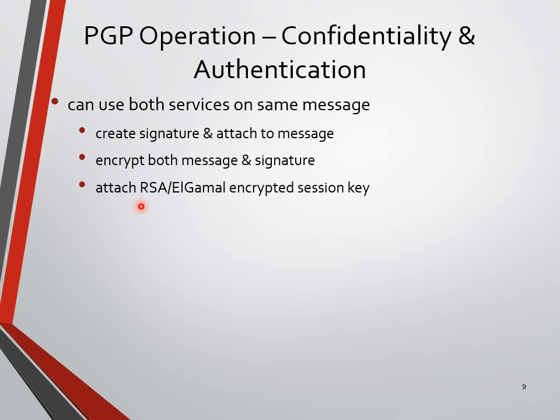Now attach the RSA encrypted session key. The session key we are not sending directly. As we came to know in the previous slide, we need to perform some encryption on the session key in order to change its format, because the session key needs to be shared with the receiver.